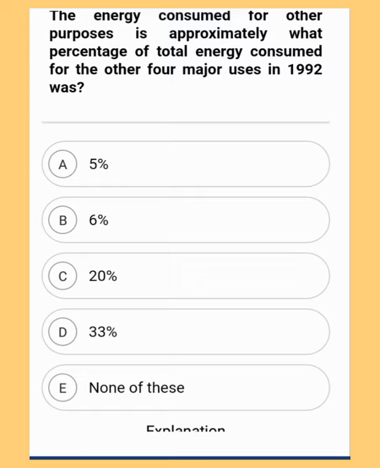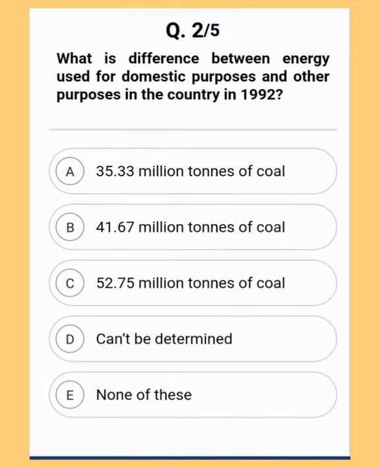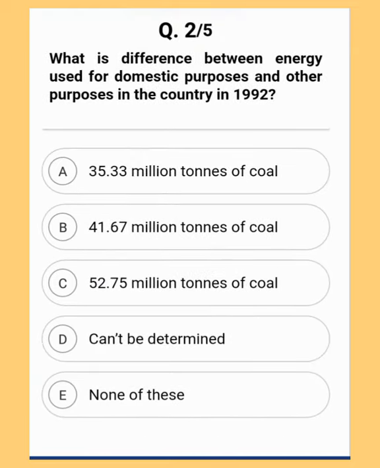Okay, let us go to the next question. What is the difference between energy used for domestic purposes and other purposes in the country in 1992? A 35.33 million tons of coal, B 41.67 million tons of coal, C 52.75 million tons of coal, D cannot be determined, or E none of this. Again, pause the video and try to solve this.